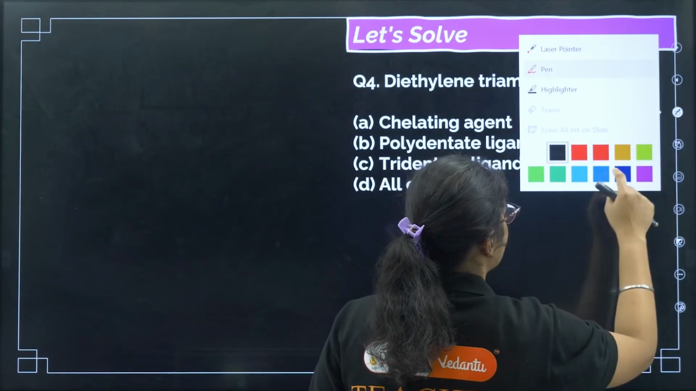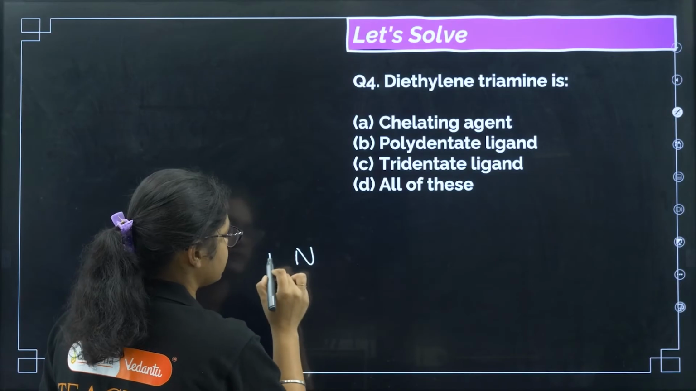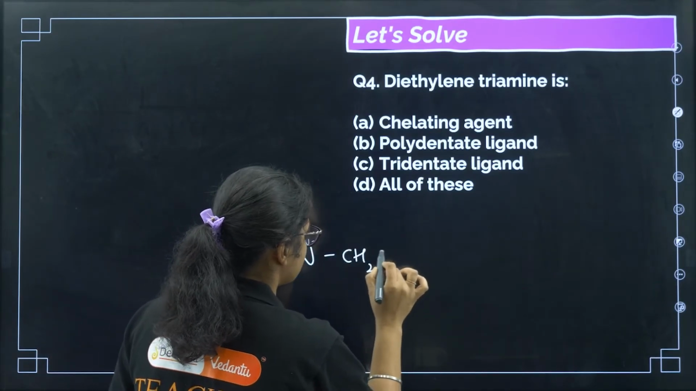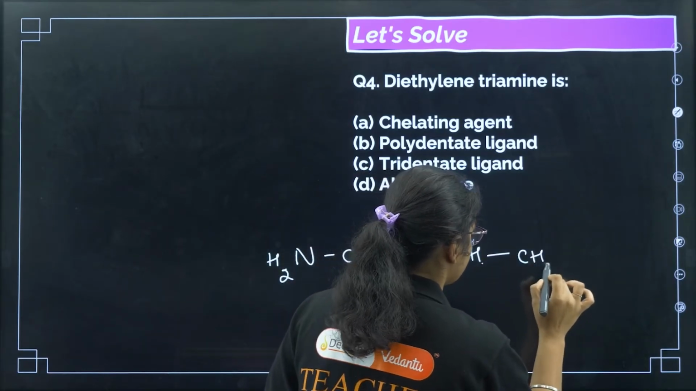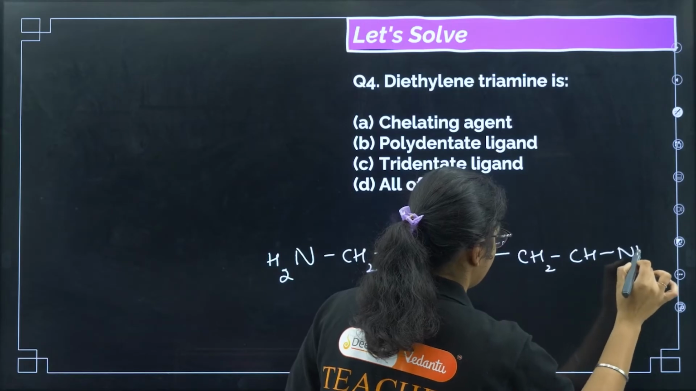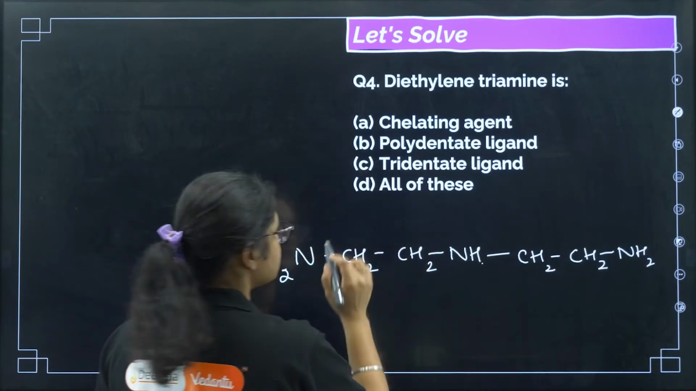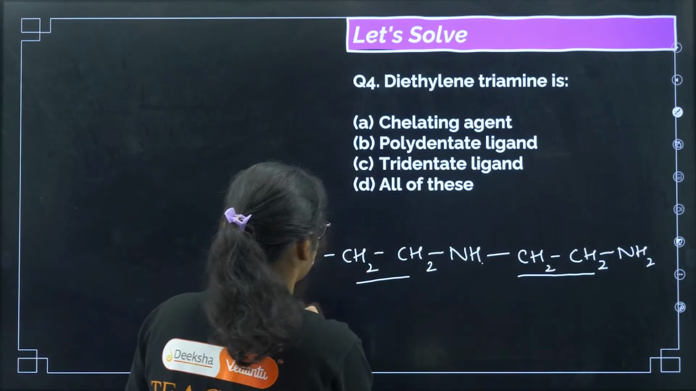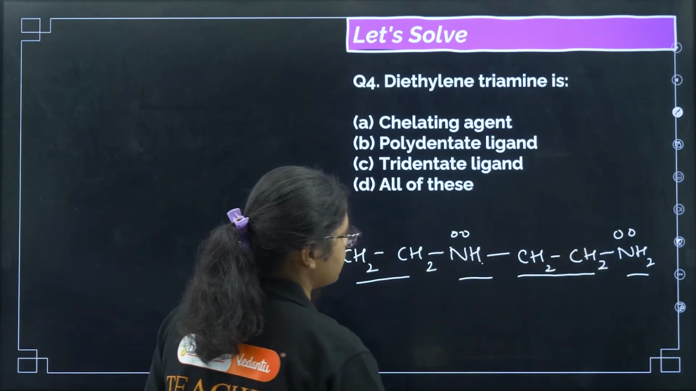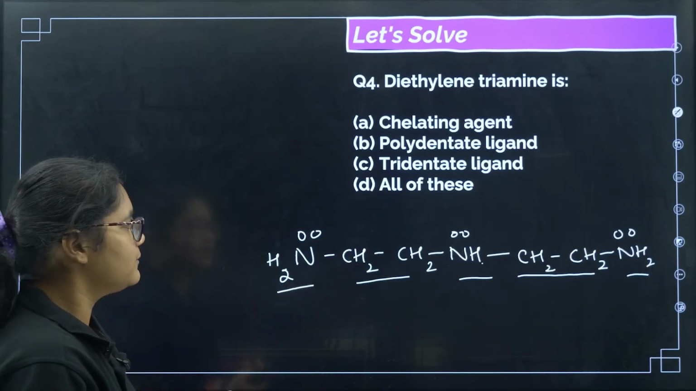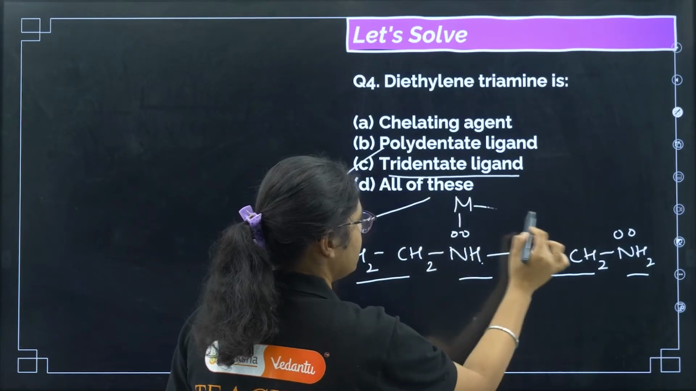Diethylene triamine. If I draw the structure here like this: NH2, CH2, CH2, NH, CH2, CH2, NH2. So this is the structure of diethylene triamine. How many donation sites are here? This one will donate, this one will donate, and this one will donate. 3 donating sites are there. So it will behave as a tridentate ligand. If the metal is present, then all 3 will bind at the same time.